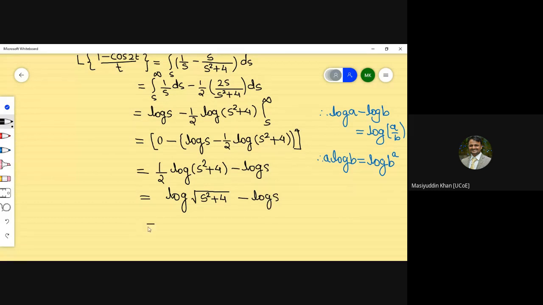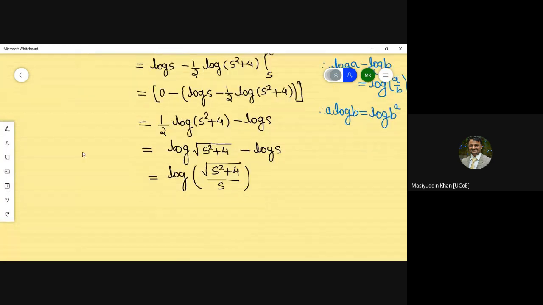And at the end we can apply directly: log of root of s square plus 4 upon s. So hope things are clear to everyone.